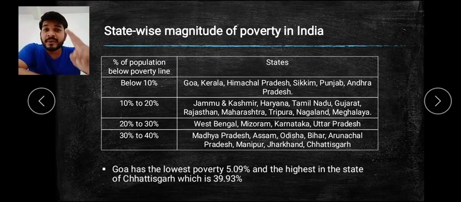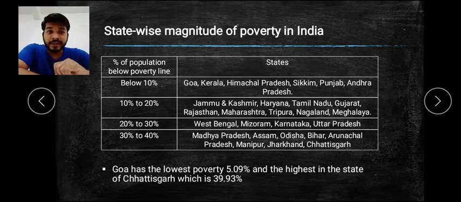In the same way, you have to remember two main states: Goa with the lowest poverty, that is 5.09%, and the highest poverty in Chhattisgarh with 39.93%. So this will be an important factor which might come in your examination as an MCQ. So remember this table, and you have to write this table also.